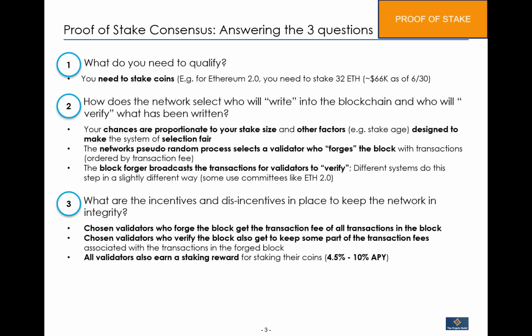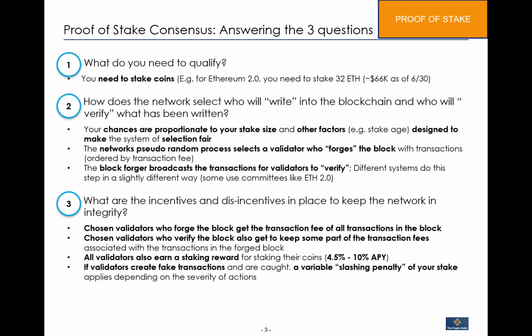So usually the more coins staked in the network, the less you're going to get in terms of rewards, right? And if validators create fake transactions and are caught, there is something called a slashing penalty of your stake, which essentially means that a part of your stake is taken away based on the severity of your actions. So if you were trying to game the entire system, your entire stake could be taken away, right?